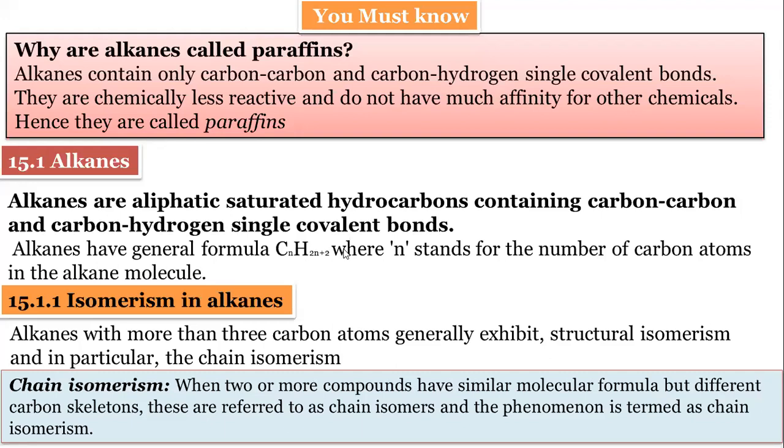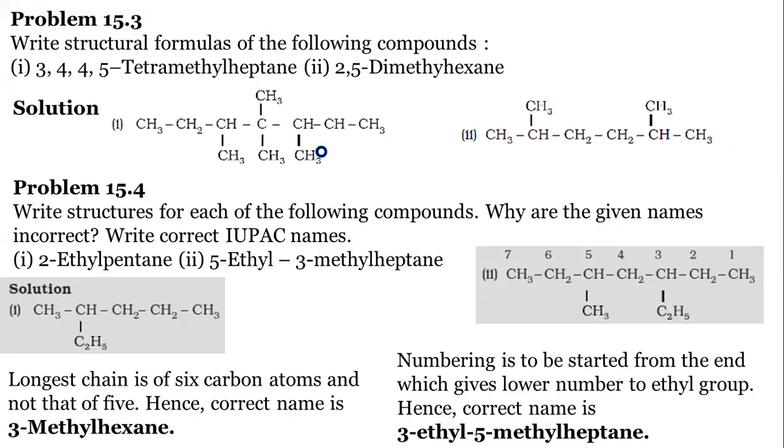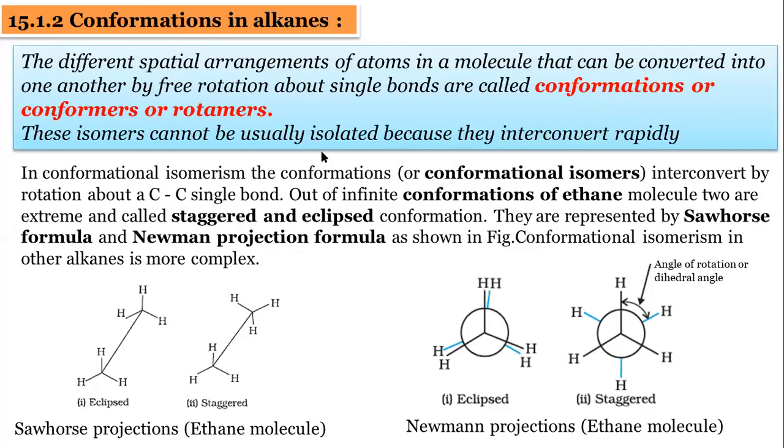Also, I explained in the chapter Basic Principles in Chemistry the isomerism part; these examples we also discussed yesterday. So go through the notes provided to you. Today we will start a new point, conformations in alkanes.